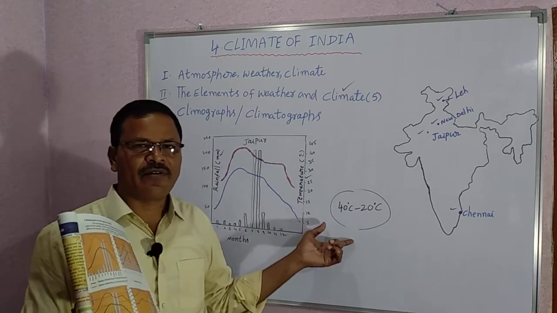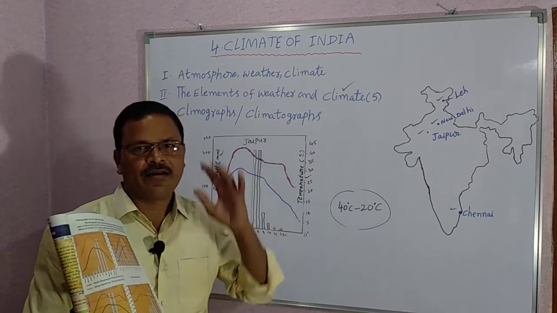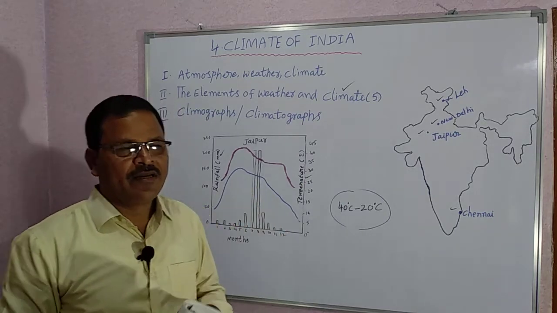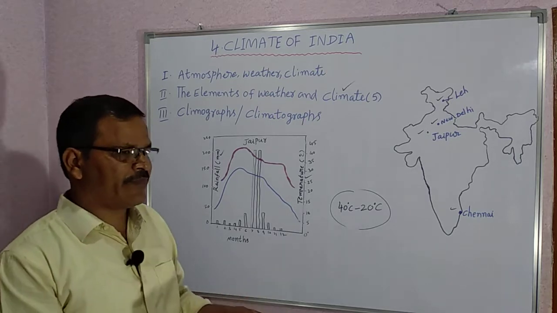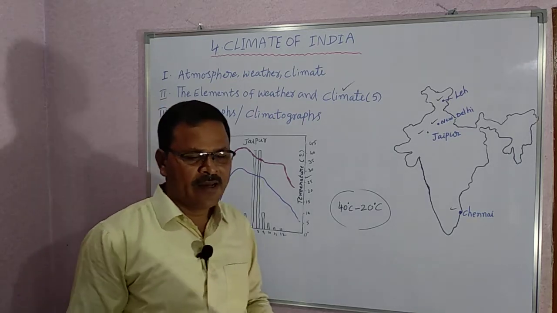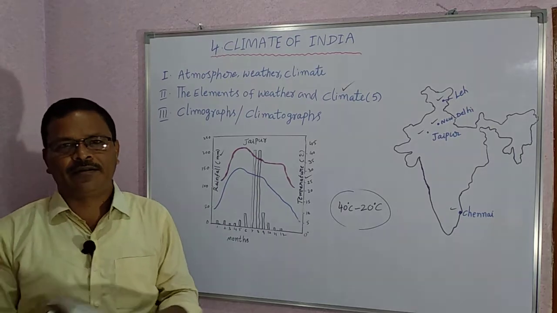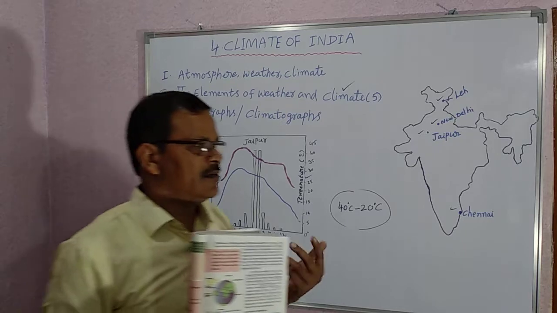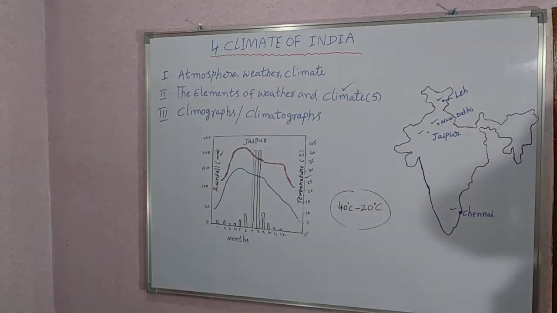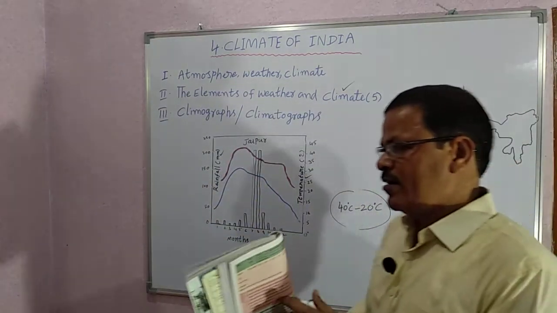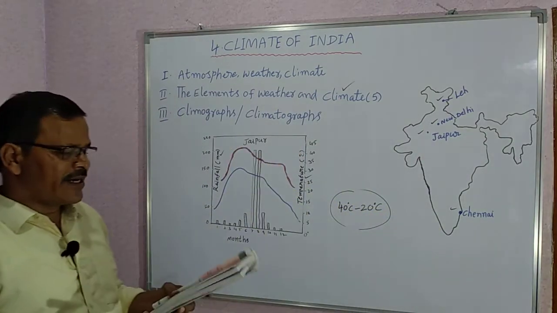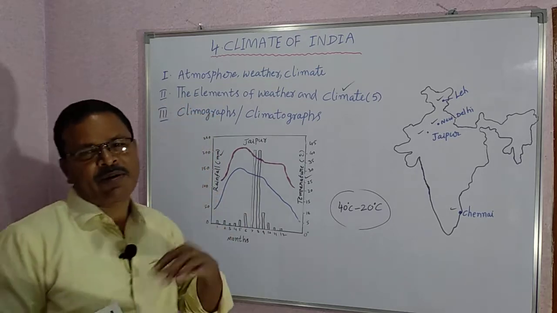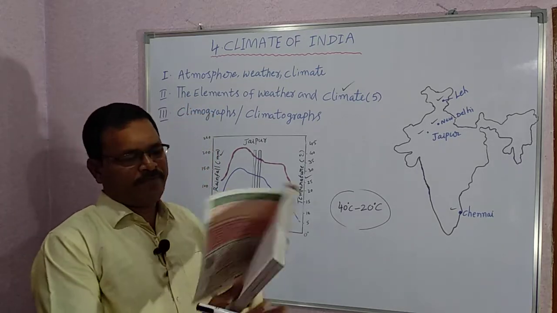This is the range of maximum temperature during the year. The fourth column is the range of minimum temperature during the year. What is the maximum temperature and the average minimum temperatures? You have to write this.